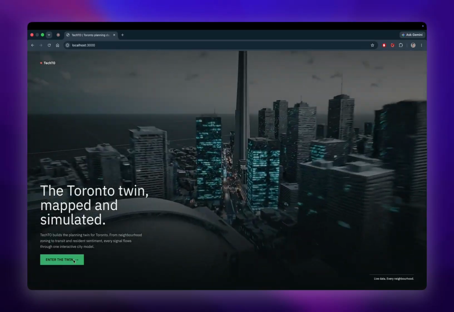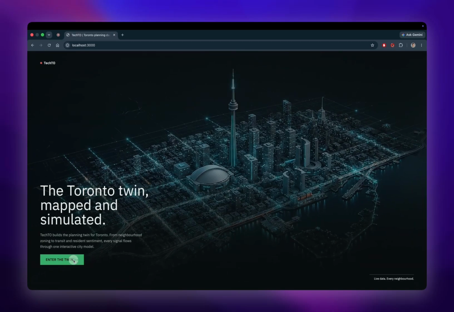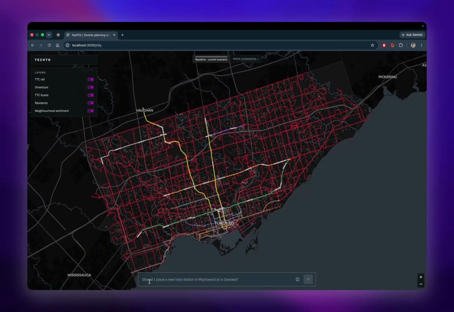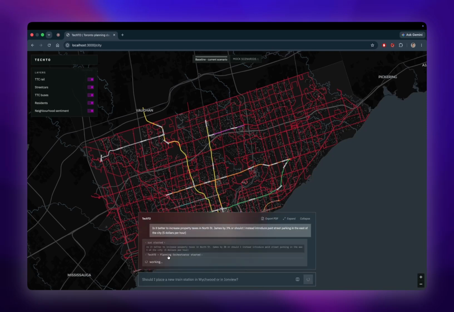TechTO is an AI-powered digital twin for the city of Toronto. It answers a question traditional planning tools cannot. So if you change something in the city, how will the residents actually respond? So now we'll ask our model this. And at the center of it is our backward planning orchestrator. So instead of relying on one general purpose agent, TechTO coordinates 11 different specialized agents.